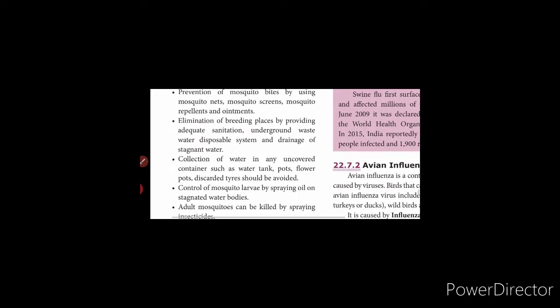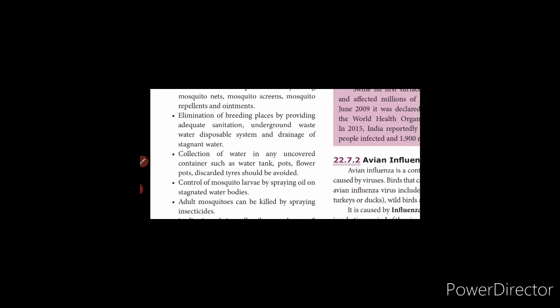Prevention of mosquito bites by using mosquito nets, mosquito screens, mosquito repellents and ointments. These are the things we have to use at our home to control the mosquito. Then elimination of breeding places by providing adequate sanitation, an underground wastewater disposal system, and drainage of stagnant water. Stagnant water should be strictly prohibited. You are not supposed to allow water to stagnate near your house. It has to be cleaned then and there.